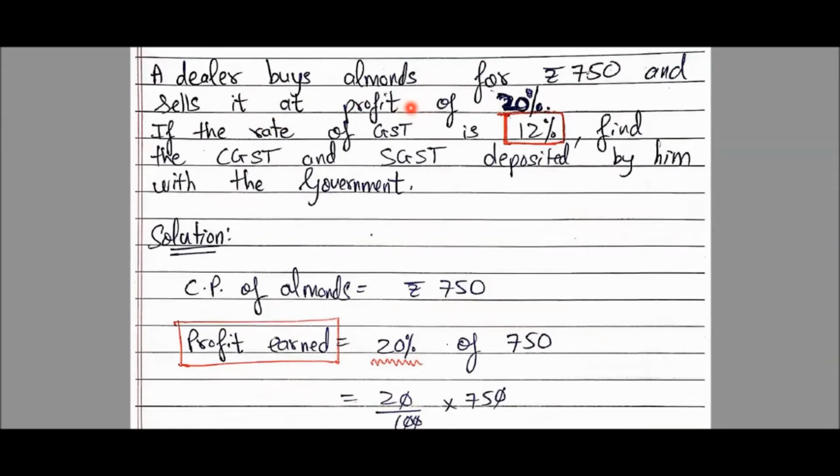Now, a dealer buys almonds for rupees 750 and sells it at profit of 20%.